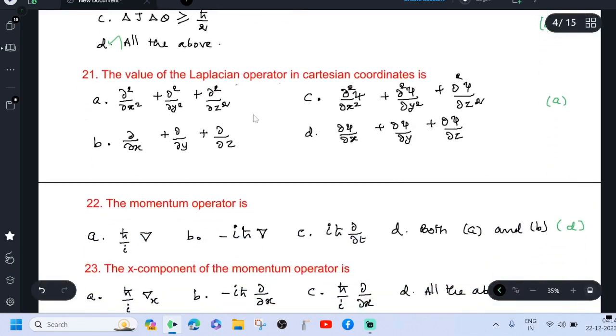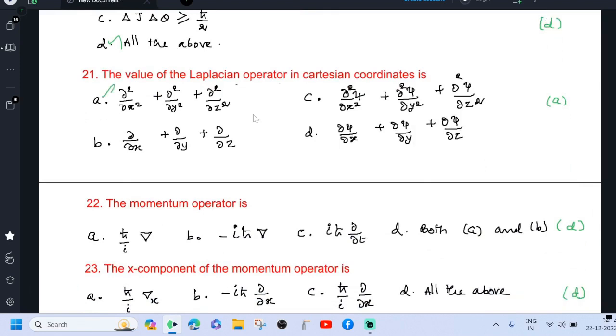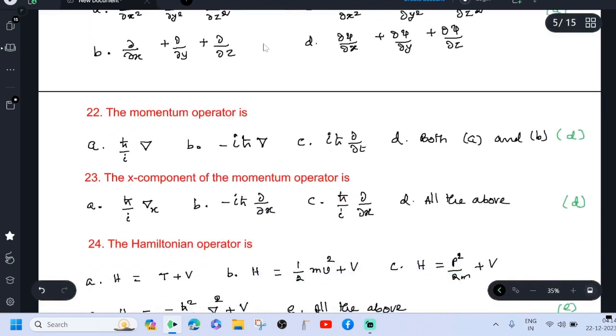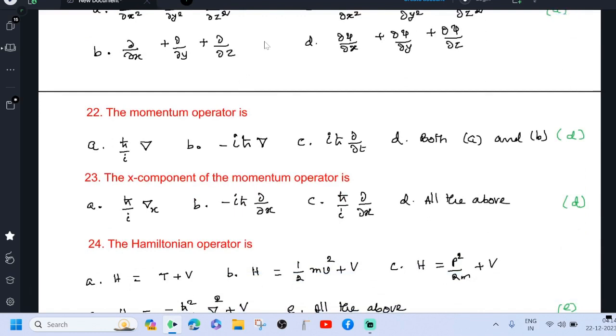The value of the Laplacian operator in Cartesian coordinates is option E: dou square by dou x square plus dou square by dou y square plus dou square by dou z square. The momentum operator is h cross by i into del. If you multiply numerator and denominator by i, you can get minus i h cross del. Then h cross into dou by dou t is not our momentum operator, but A and B are correct. So option D is correct.